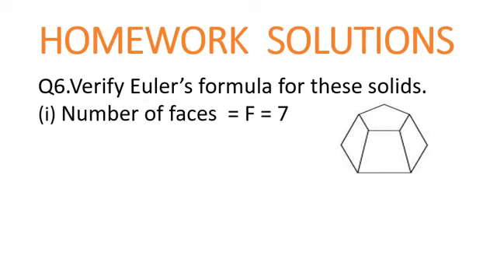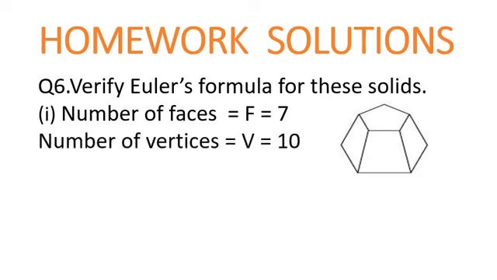Number of faces, first of all you need to find out, as I told you that Euler's formula is the relationship between faces, vertices and edges. So first of all you should know how many faces does a solid have. So first of all we will find that number of faces, F is equal to 7 by counting them using the figure. Number of vertices, V will be 10.